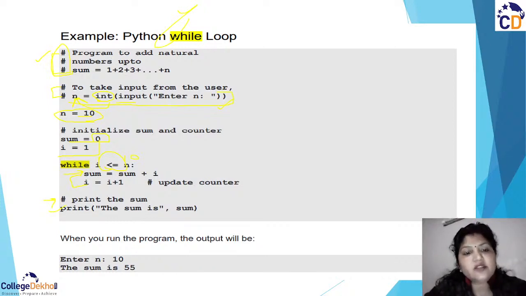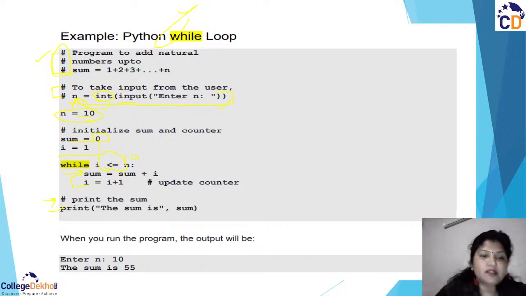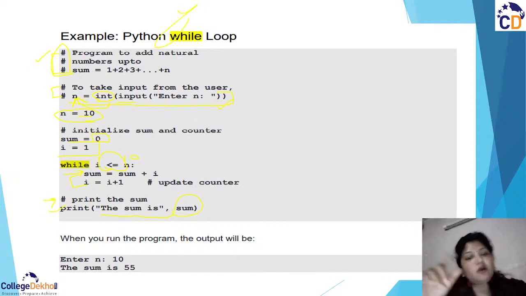Now you are printing the total. The print expression shows which variable is holding your addition, that is the sum variable. This is how it is written: in double quotes whatever message you want to write, and if you have some variables, you can directly put commas. So this is how it works.